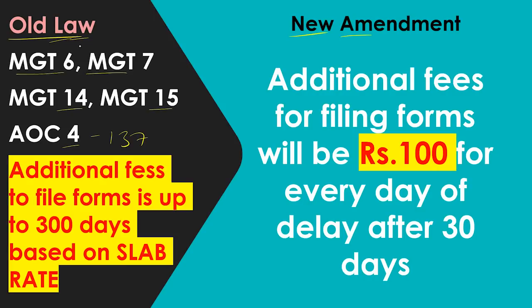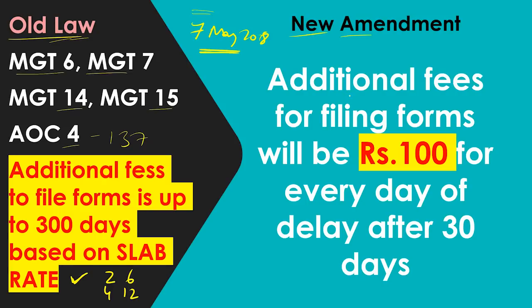So for all these forms, the old law, so when I say old law, it is before the commencement date, which is 7th May 2018. So again I am telling, even students writing in June 2018, if you write this, you will get more marks. If you're writing in December 100%, you have to write this, there is no option. So this amendment is important for you. So in the old law, the additional fees to file the forms is up to 300 days based on slab rate. That means they are giving, like for example 2 times, 4 times, 6 times, up to 12 times is the additional fees according to the old law.